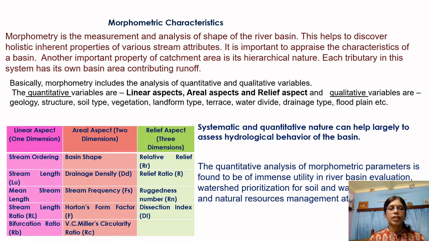The linear aspect, which is one-dimensional in nature, includes stream ordering, stream length, mean stream length ratio and the bifurcation ratio. The areal aspect includes the shape of the basin, drainage density, stream frequency, Horton's form factor or the circularity ratio as propounded by P.C. Miller. And the relief aspect, which is three-dimensional in nature, includes relative relief, relief ratio, ruggedness number and dissection index. A systematic and quantitative approach can help largely to assess the hydrological behavior of the basin.